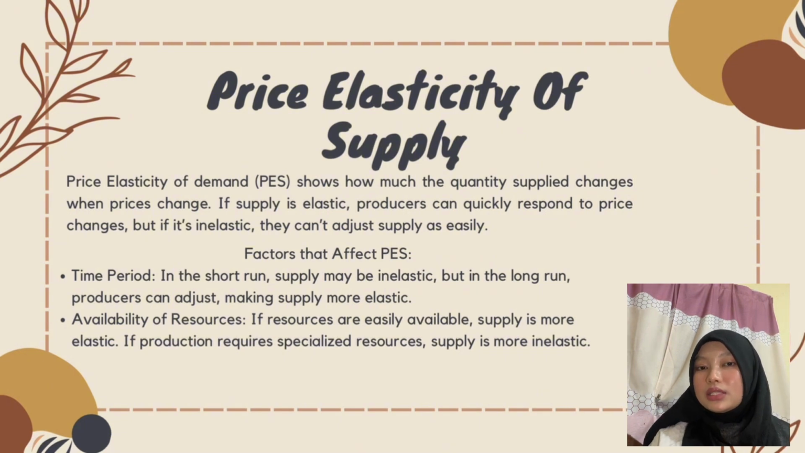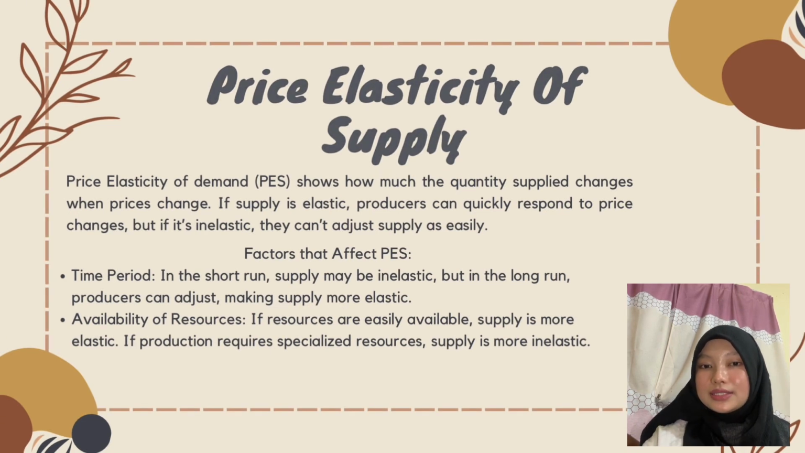Next is availability of resources. It means easily accessible resources result in elastic supply, while specialized resources make supply inelastic. For Proton, if production resources are limited, the supply of the X50 will remain inelastic. It will lead to shortage and higher prices.